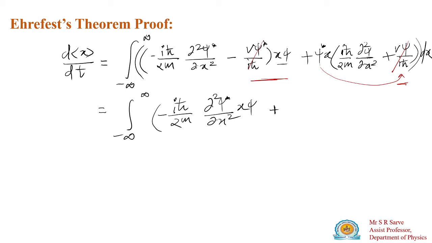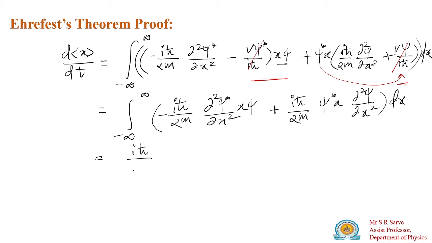Plus this quantity will be i h cross divided by twice m, psi star into x into d square psi divided by dx square into dx.